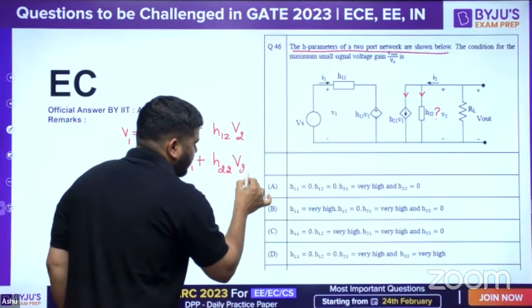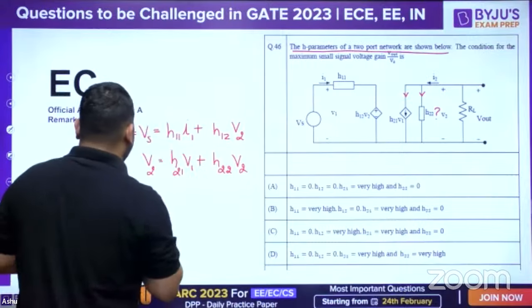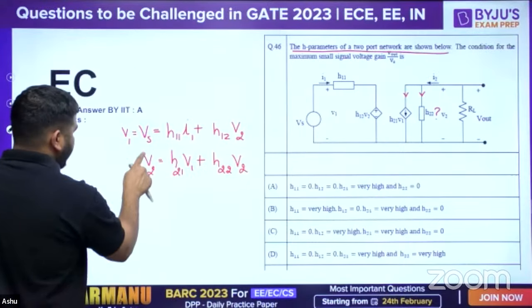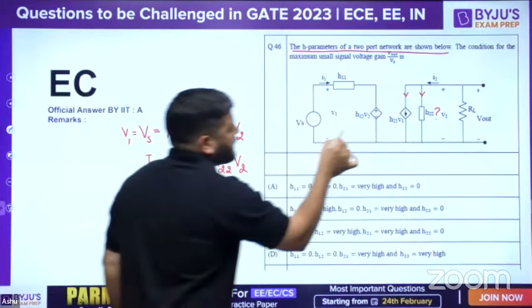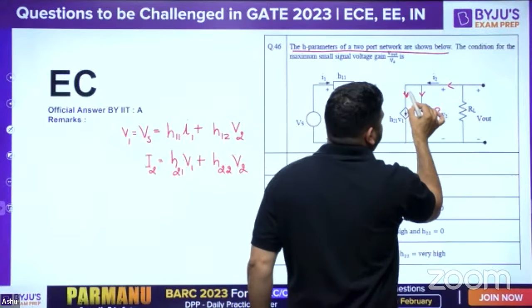Generally we take it in mho. Okay. Because this is current. Wait a minute, I have written it wrong. So let me erase this. So I2 has to be equal to, okay, this current I2 has to be equal to this current plus this current.